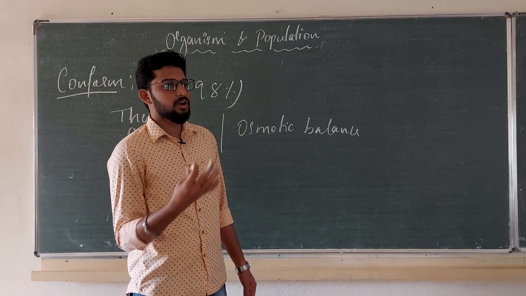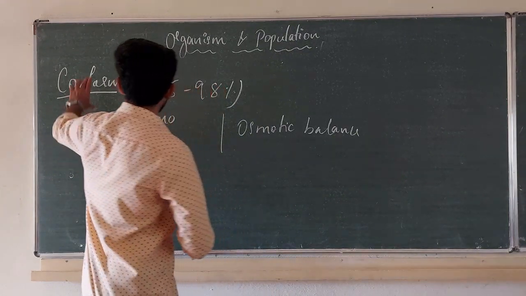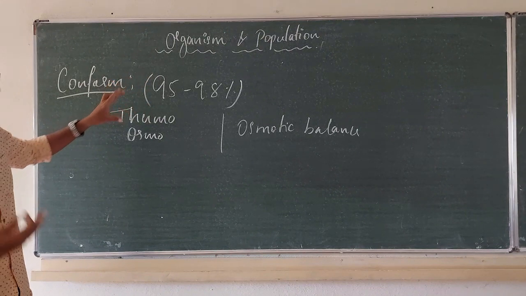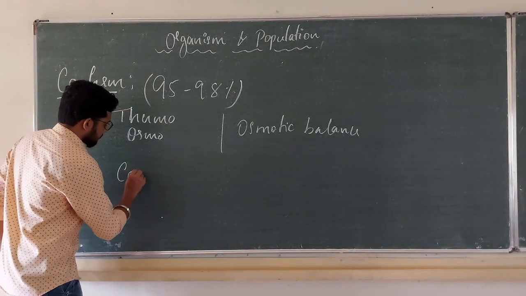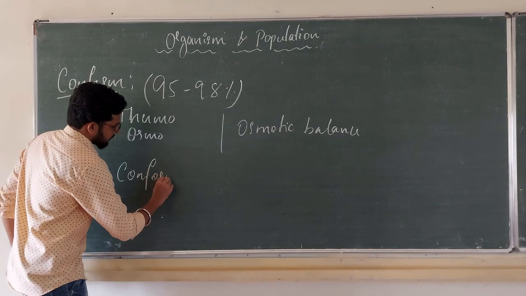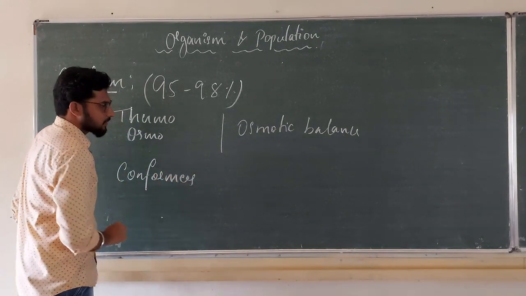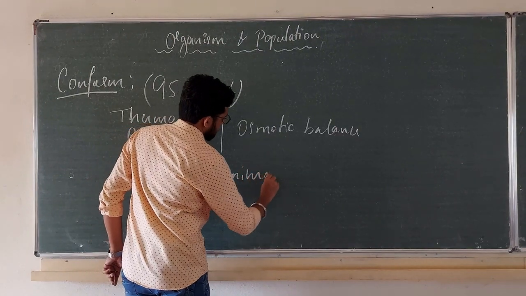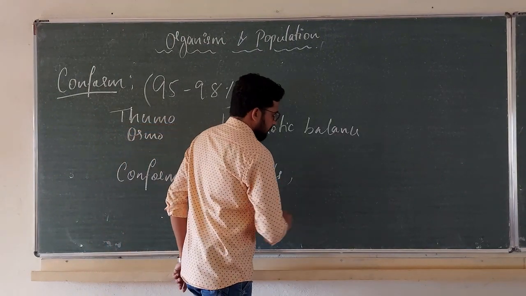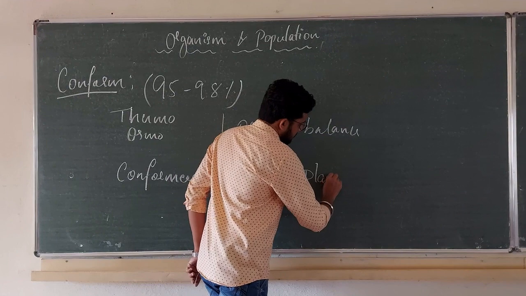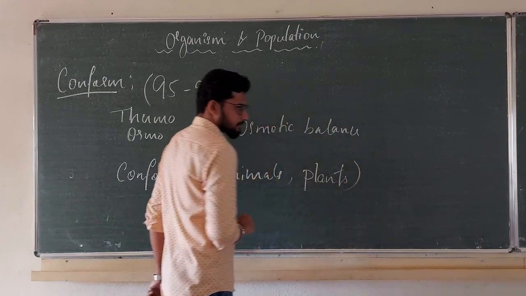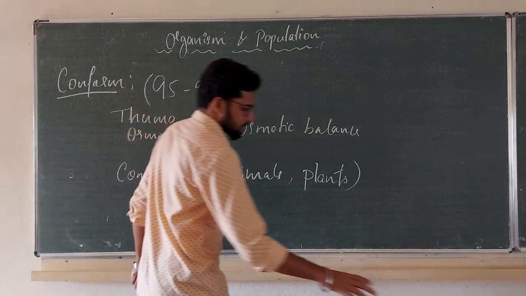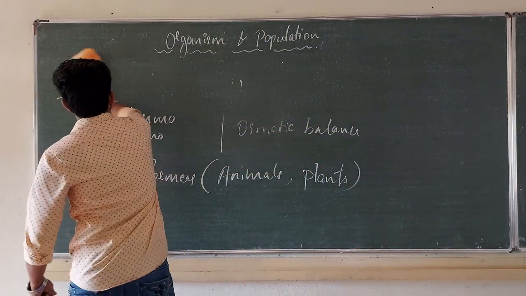Whatever organism shows this kind of phenomenon, in which they do not maintain their body temperature, they are known to be the conformers. These conformers may be a group of animals as well as plants; they are not able to maintain their internal body temperature or osmotic balance.